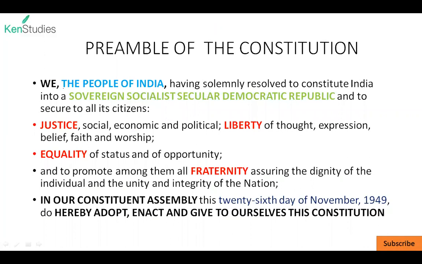In the preamble, the questions usually come from these highlighted words. As you can see, the green colored words and the red colored words. The green colored words show the nature of Indian state, and the red colored words show the objectives of Indian state. And here, the people of India shows that we have popular sovereignty. The 26th day of November 1949 shows the date of adoption of the Constitution.